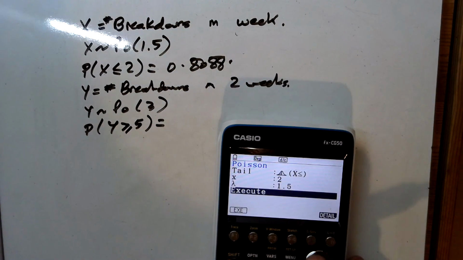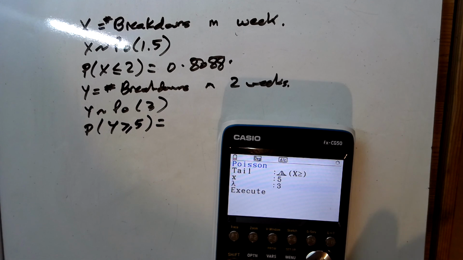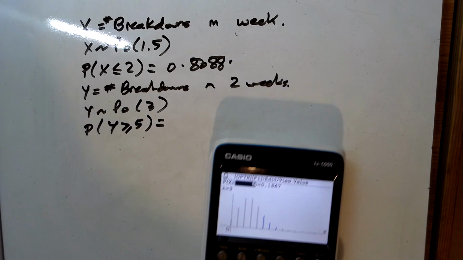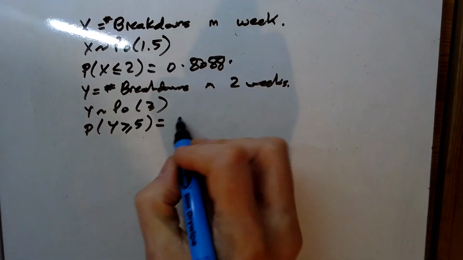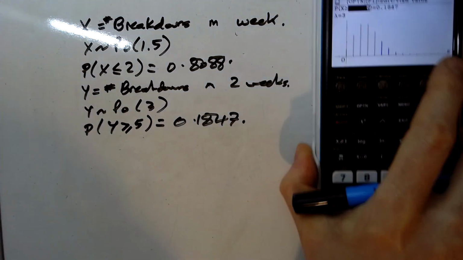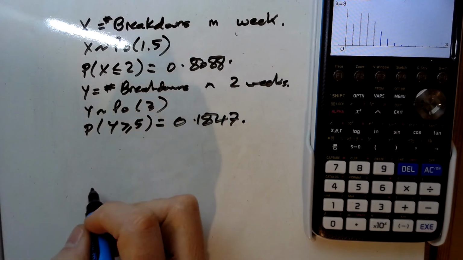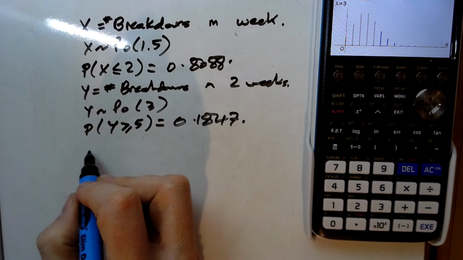So just go back one level there. We want greater than or equal to 5 in 2 weeks. And that one's given me 0.1847. And the interesting bit at the end here then. So we've got this firm and they're going to look at 6 weeks.